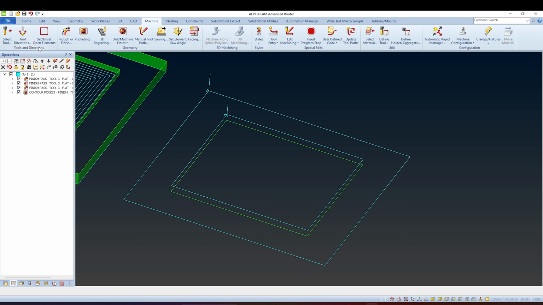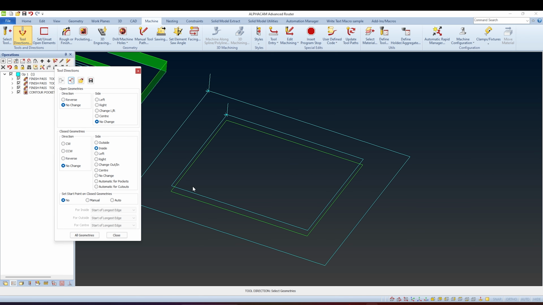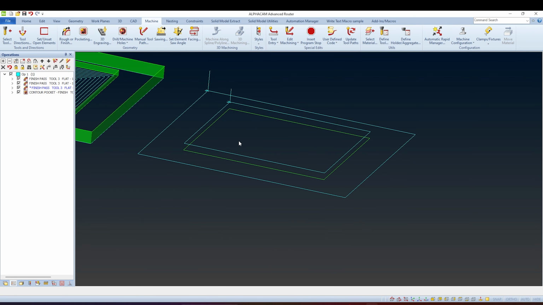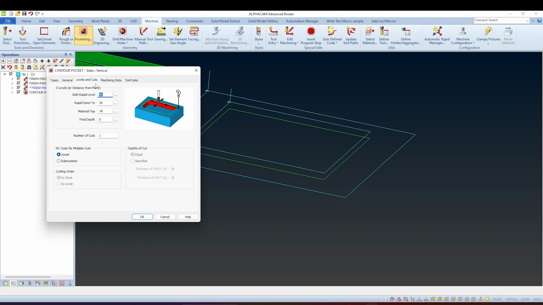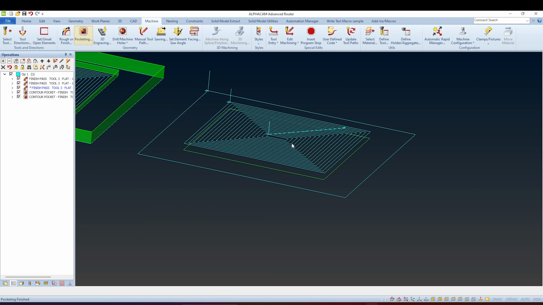In this situation, if we want to pocket, we need to use vertical and set up final depth, which is 10 mm. Select the geometry.